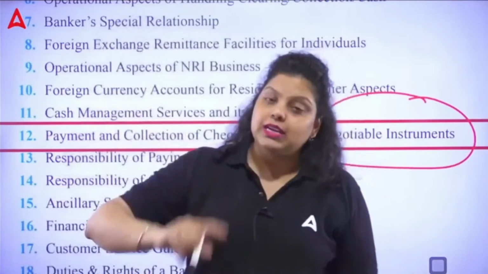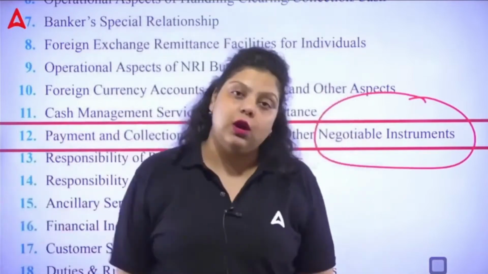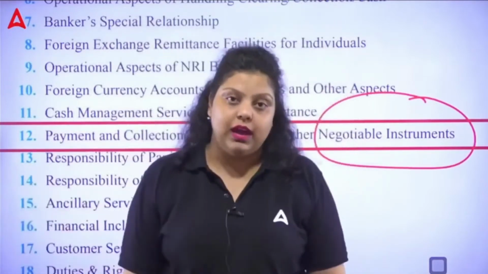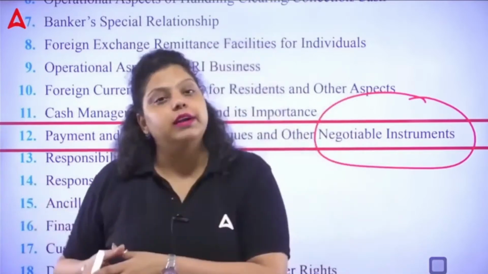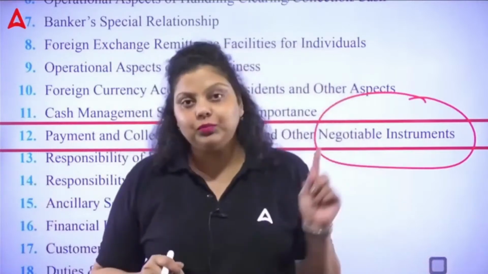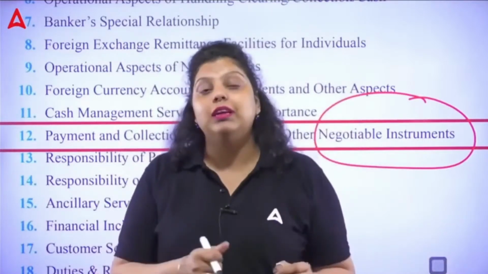You can take that promissory note to the bank and get the discount from the bank. It means on demand and on the maturity period, you will be able to get your money. That's what the negotiable instrument is for. Clear? Apart from that, it talks about the check in detail, like what conditions of the check there are, what